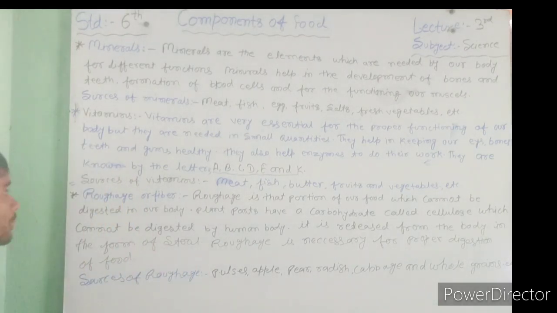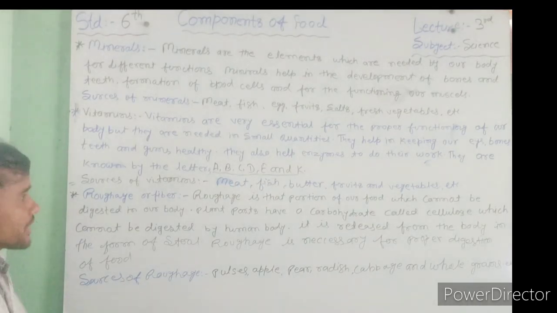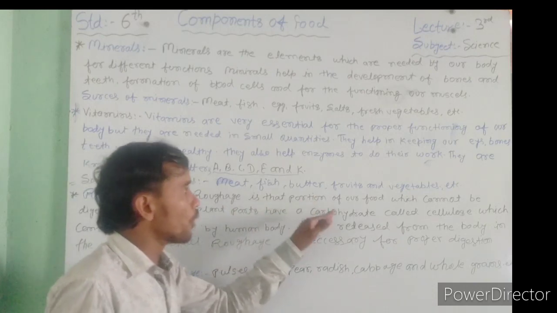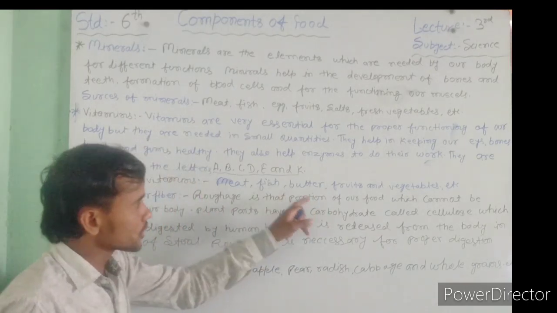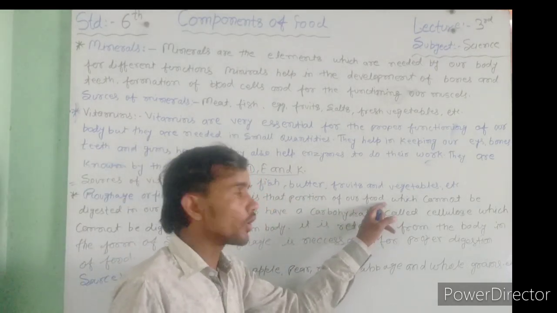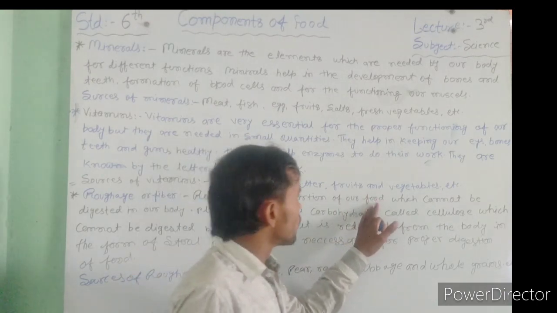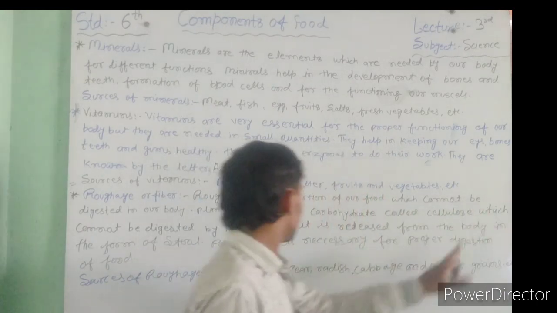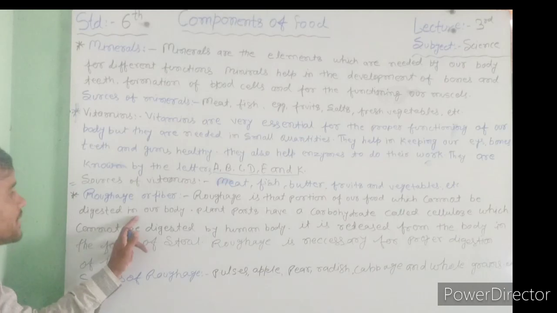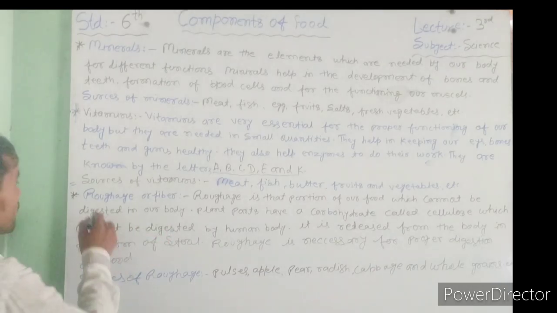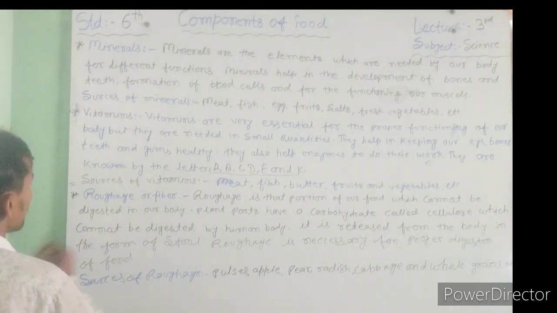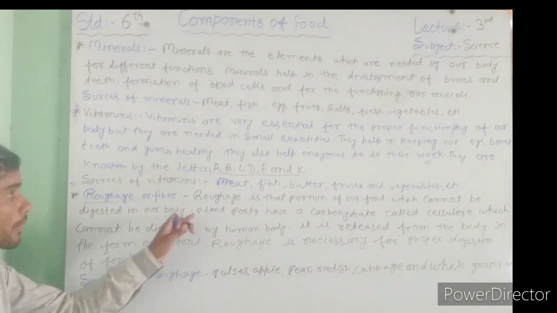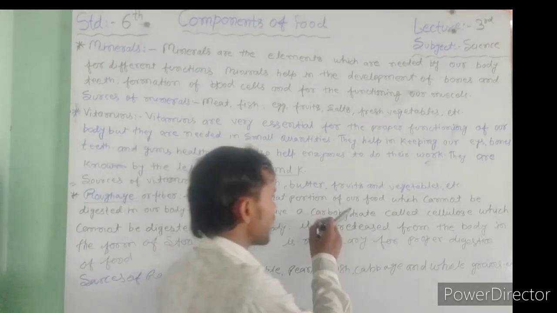Okay, and next our topic is roughage, or fiber. Roughage is that portion of our food which cannot be digested in our body. It means roughage is the type of food that is not digested by our body. Plant parts have carbohydrates.